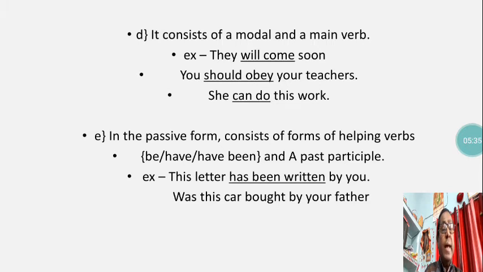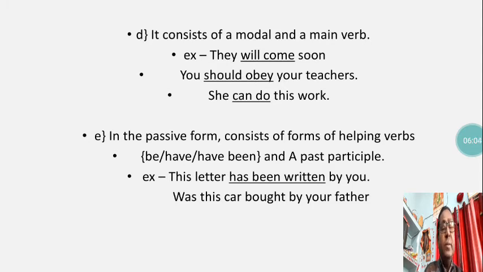Let us proceed and see the next form. In the passive form, you have already read active and passive. The passive form consists of forms of helping verbs: a form of be, then have or have been, and a past participle form of the verb will be there. So let us see. This letter has been written by you.